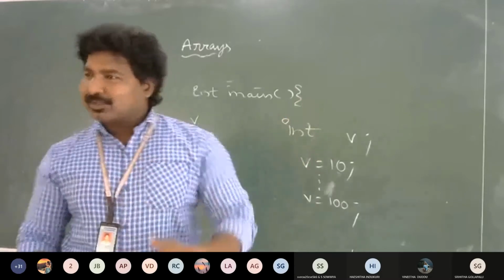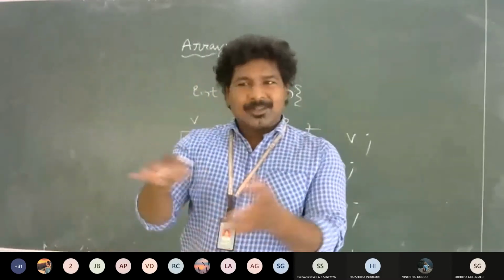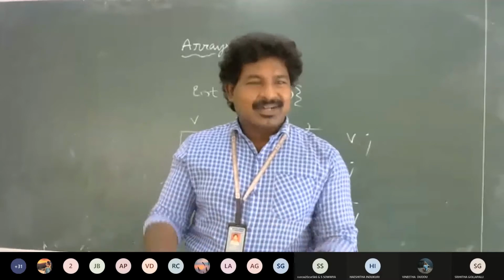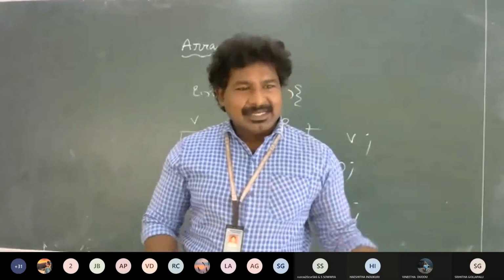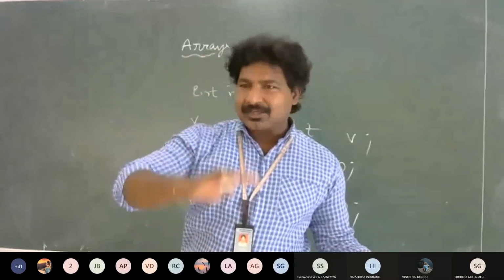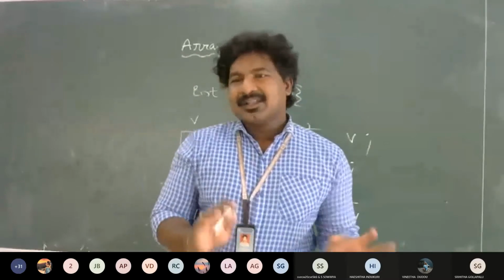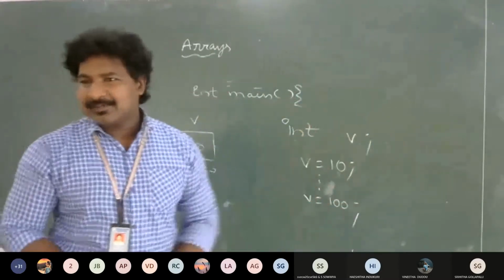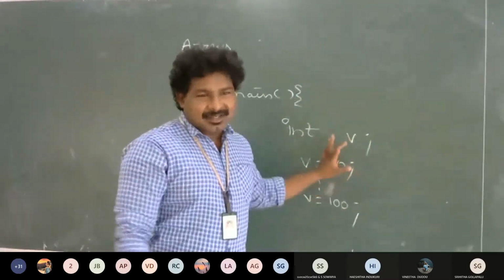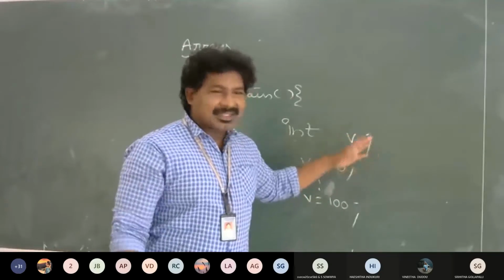So whenever I put a value into my variable, all the previous values will be overwritten. They will be deleted, and whatever new value was recently stored is what is available in my variable. So if I want to work with 100 values, I have to have 100 variables. I cannot use the same variable for all of them, because whatever value you put at the end is what remains, and all previous values get deleted.